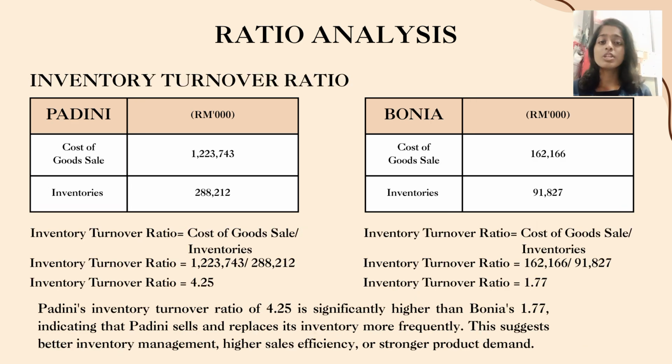Next up, we have the inventory turnover ratio, but before going into that, the values of cost of goods sold, inventories, current assets, and current liabilities are extracted from the statement of financial position and the statement of profit or loss. The inventory turnover ratio formula is cost of goods sold over inventories. For Padini, the cost of goods sold is 1,223,743 ringgit and inventories are 288,212 ringgit. We divide both values and get the ratio of 4.25.